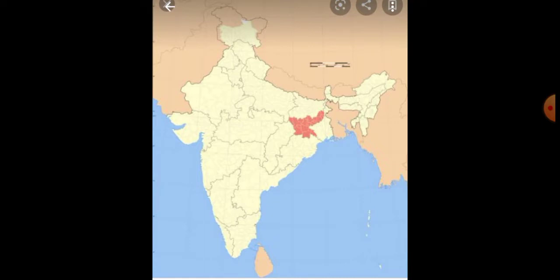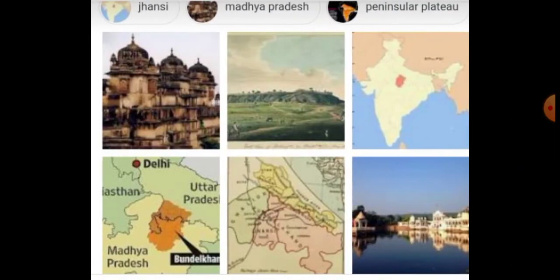Then the third one is Bundelkhand. Students, just you see this picture. This is the image of Bundelkhand. Listen here. It lies between Indo-Gangetic Plain to the north and Vindhya Range to the south.